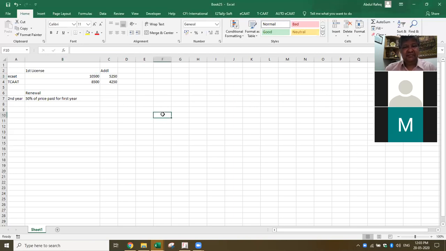Yes, Madhav, you're right. For example, in my 10 branches, if we want to take only one license, it will be 10,500 rupees. But if at all I want some 100 licenses? Yes, we also give some bulk discount. Suppose you buy a major quantity, you buy as a group, then maybe we'll give some additional discount. That depends on the number of licenses. Suppose Guru Jana bought 20 licenses of ECAT and TCAT. For them, in addition to this pricing, we also give a special discount.